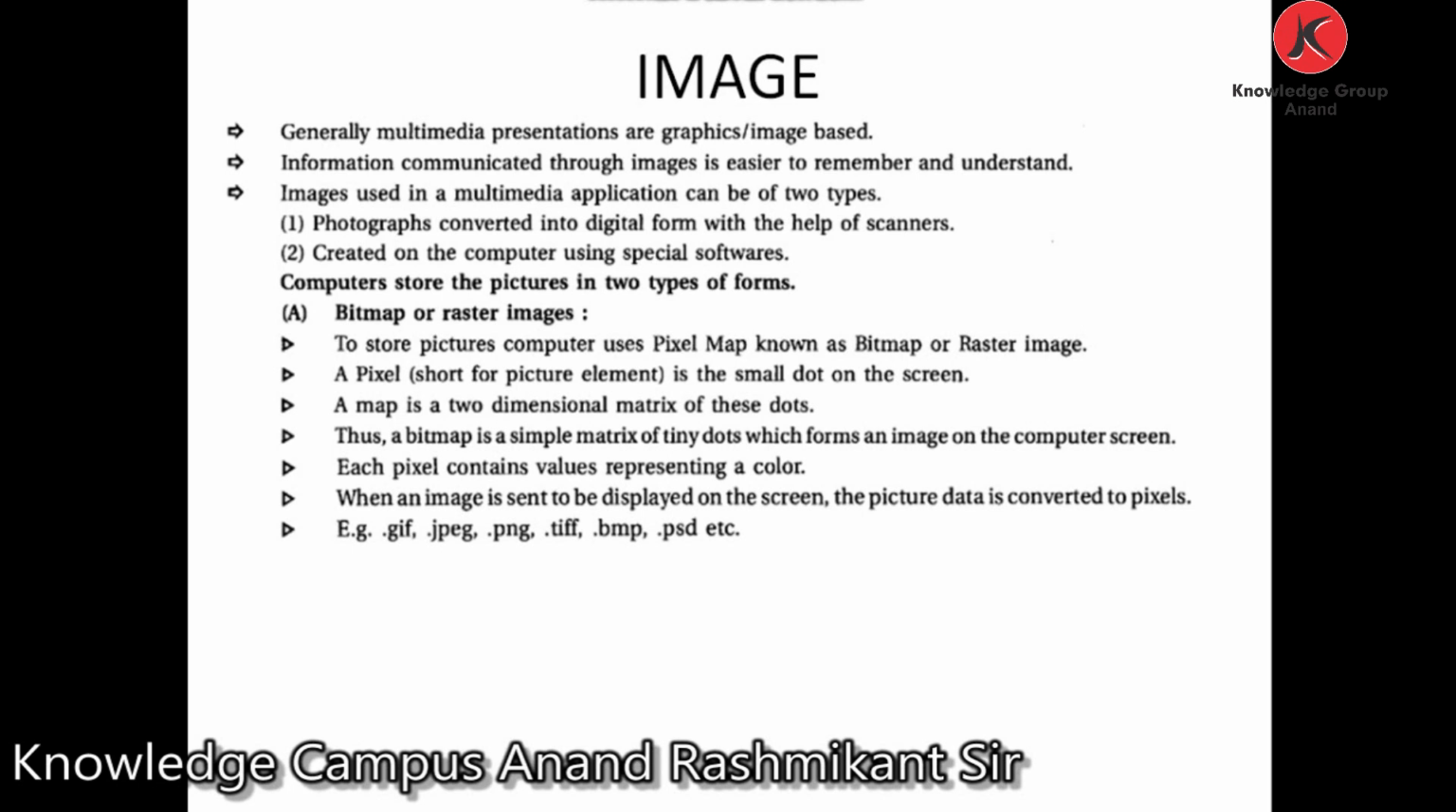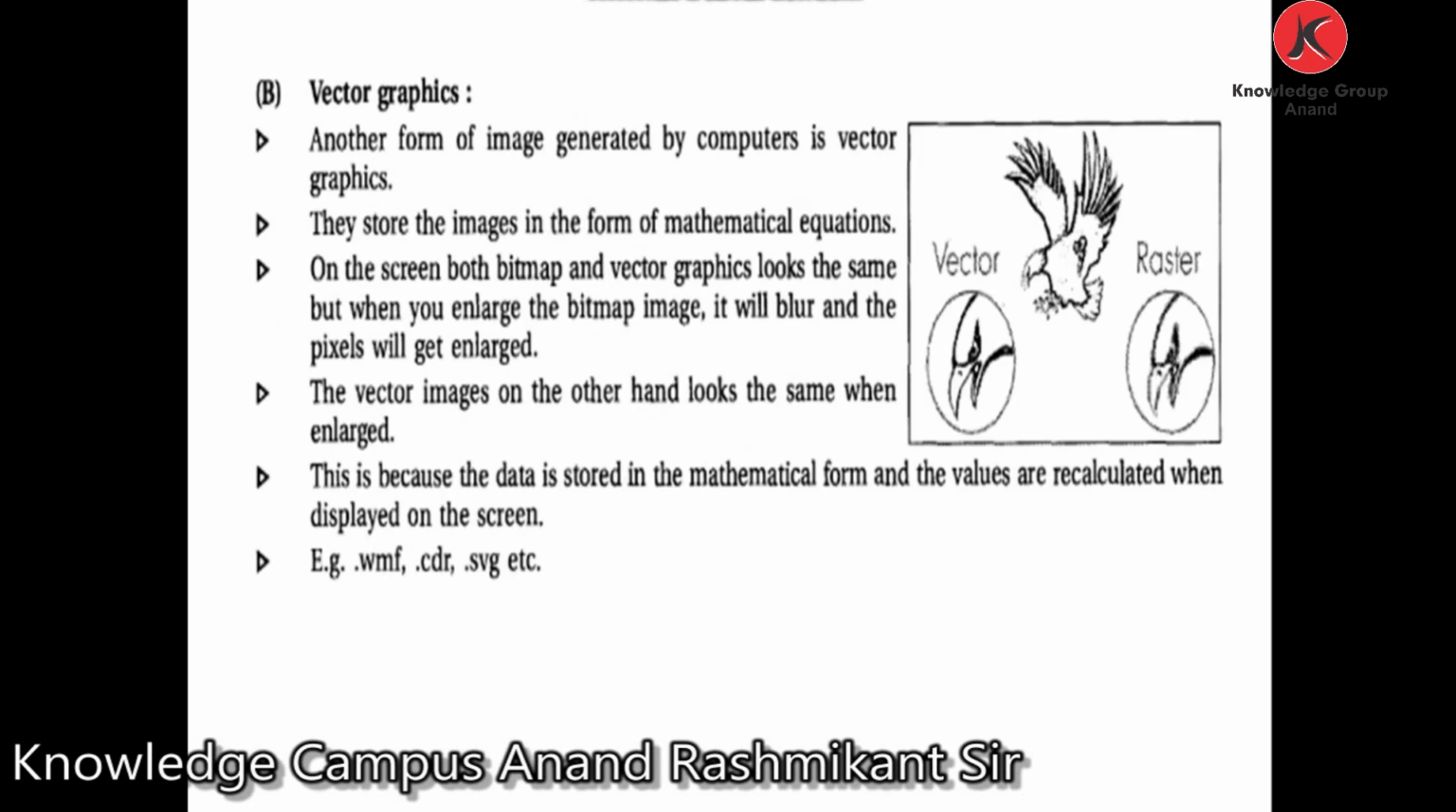So remember, students, there are two types of image in computer: bitmap or raster. A bitmap or raster image is generated by pixels, and pixel stands for picture element. The second type of image is vector graphics. Another form of image generated by computer is vector graphics. They store the image in the form of mathematical equations.